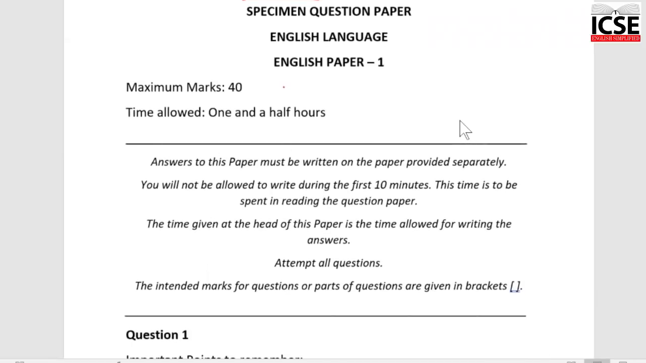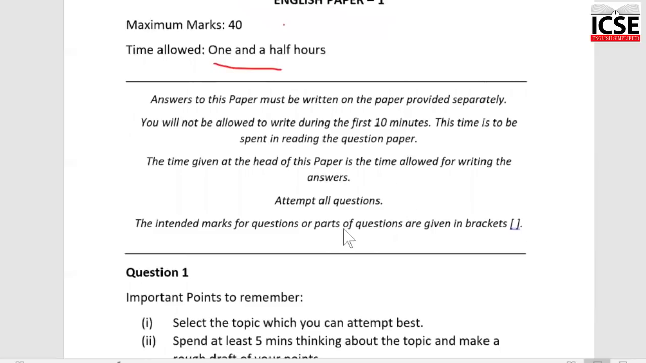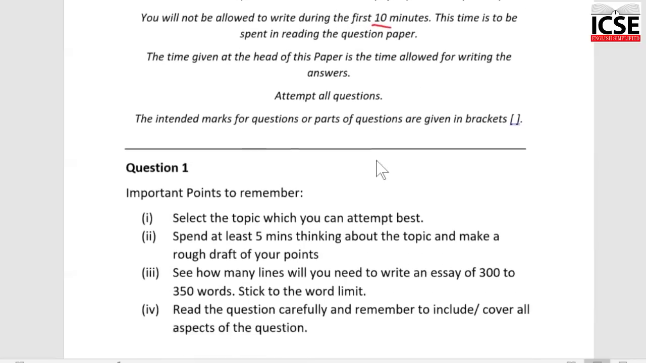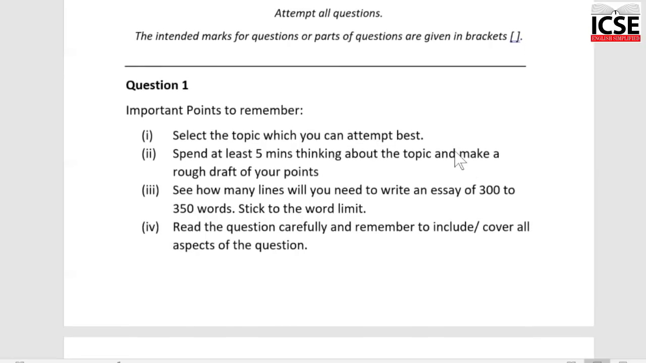What are some important guidelines we need to follow? Okay, so it's a 1.5 hour paper, enough time for you to write your paper very well. Your instructions, 10 minutes of reading time will be given to you. Use it wisely. Now, the first question is composition. Keep in mind that you are allowed to attempt any question. There is no need to worry. If you want to do the letter first, you can do the letter. You want to do the composition, do the composition first, that's fine.